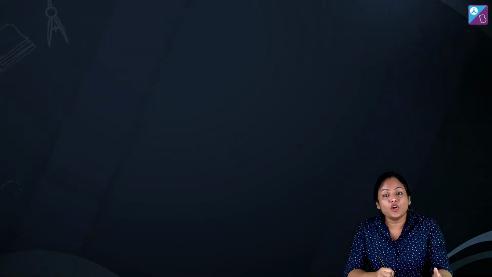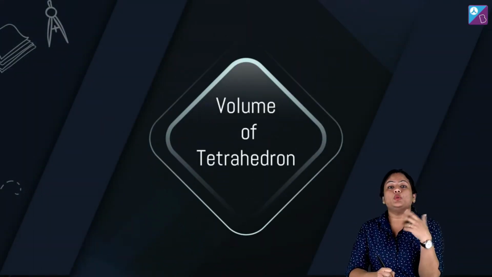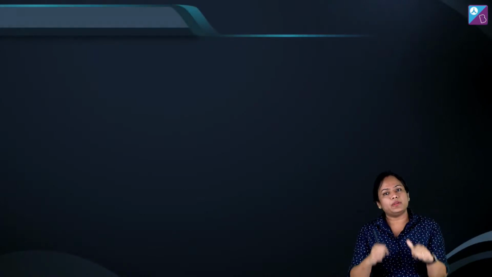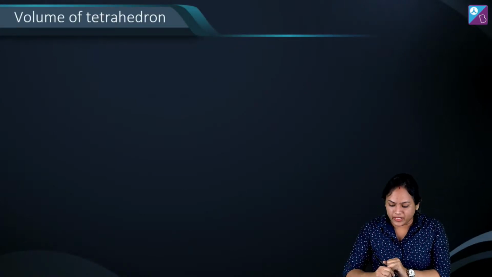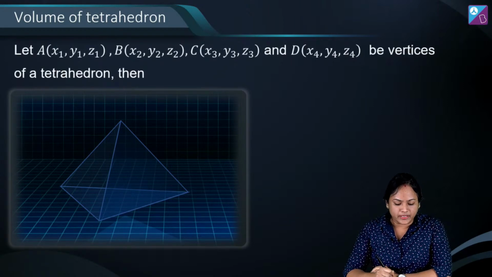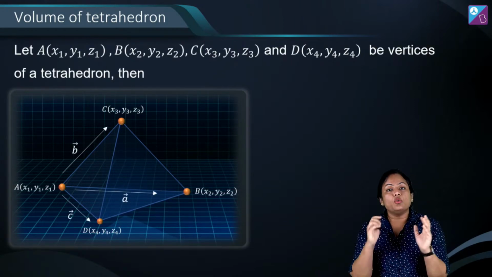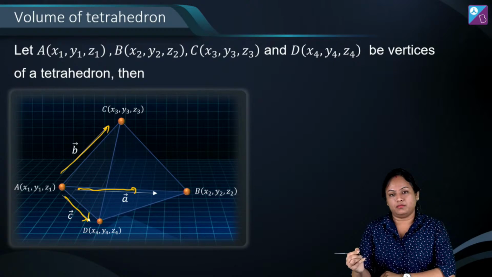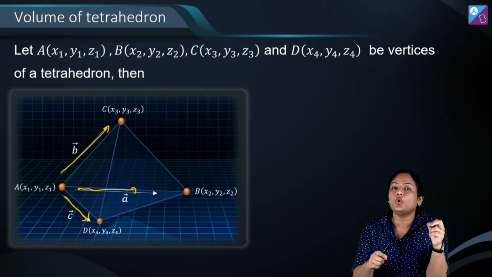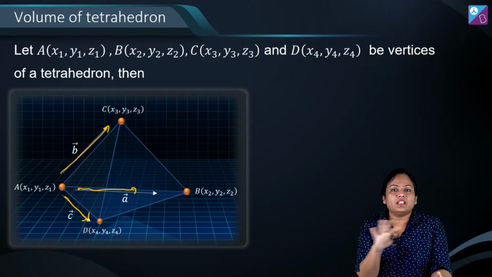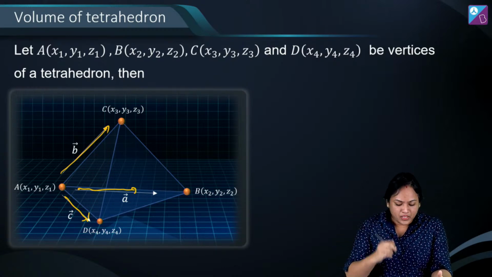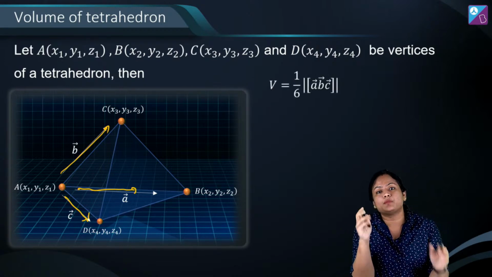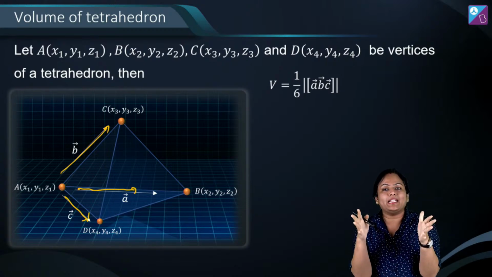Alright. Moving on, next thing is volume of tetrahedron. Now volume of tetrahedron we have already studied in vectors, okay? So the same formula we are going to apply over here and we'll convert that into 3D. So suppose we have this tetrahedron with vertices given to us as A, B, C and D. In vectors we have already learned that we'll find three vectors along coterminous edges. Coterminous edges means edges that start or end at the same point. So vector a, vector b, vector c are the required vectors. Alright. And if these are the required vectors, then the volume formula you already know, it's 1/6 box of ABC, and you will take its magnitude, the positive value.